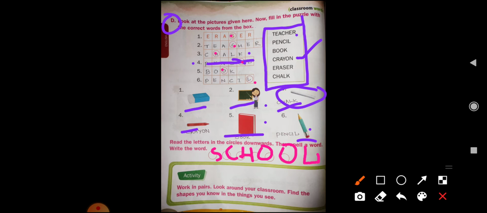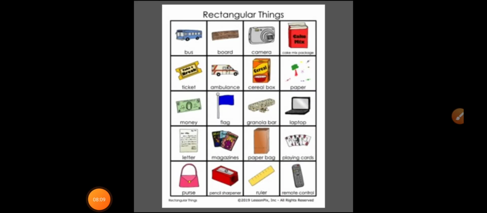So children, today we have completed our poem at school. Yes children, and the evaluation part is also over. So children, the next we will learn in the next class. Before that, I want to tell you something, that children, you have to read and write everything in your notebook. Okay, so children, I want to show you some pictures. See these pictures once again.